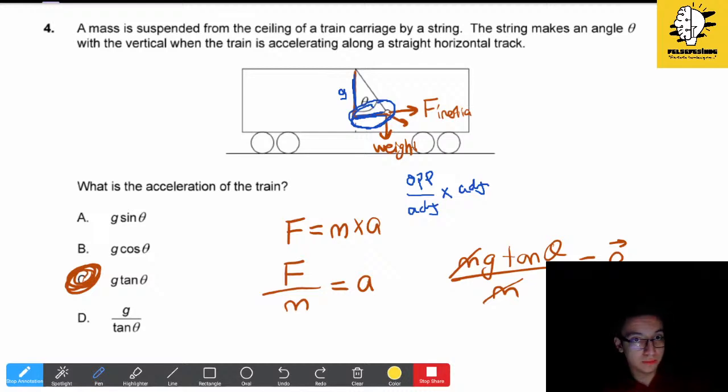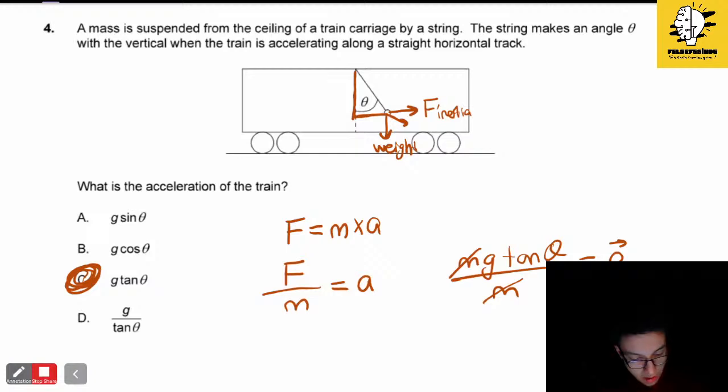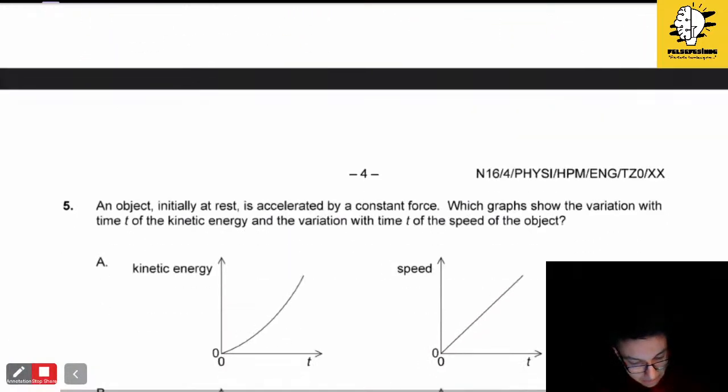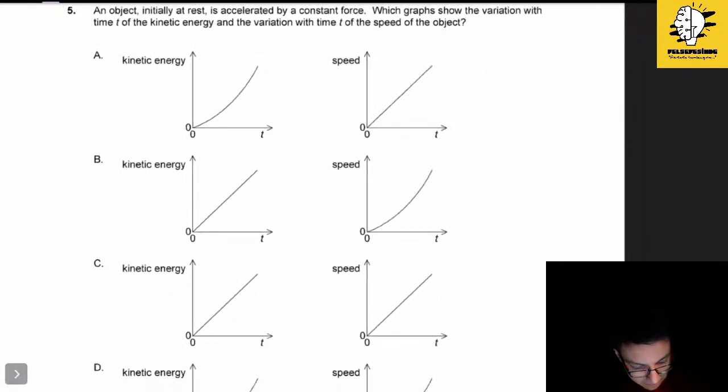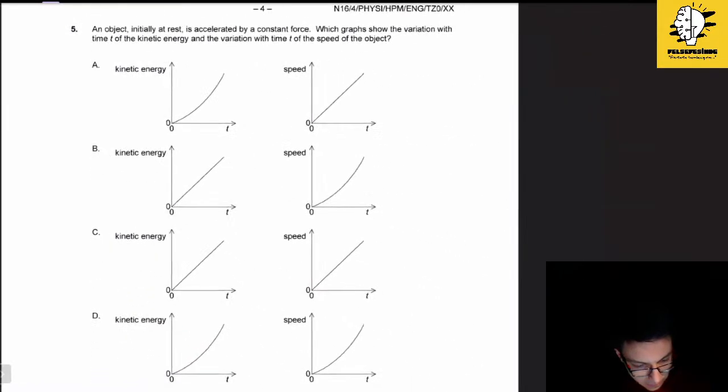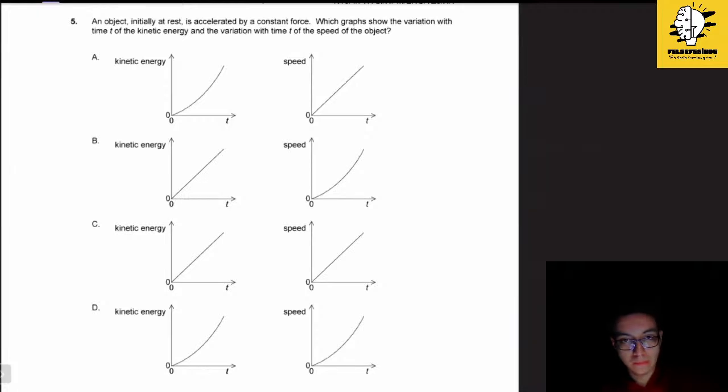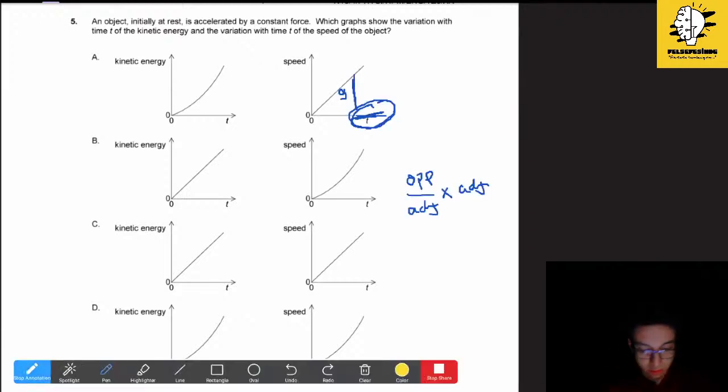So the next question? I think the next question is easy. Yeah, it's pretty easy. But we have to define and know the meaning of force and kinetic energy. Okay, Burak, can you let me repeat? Sure.